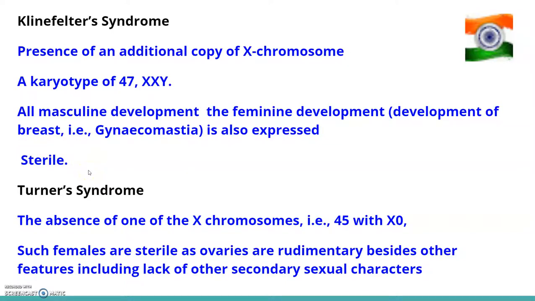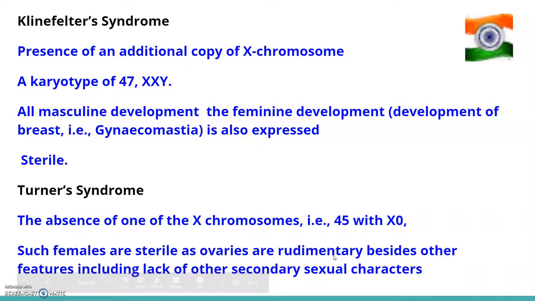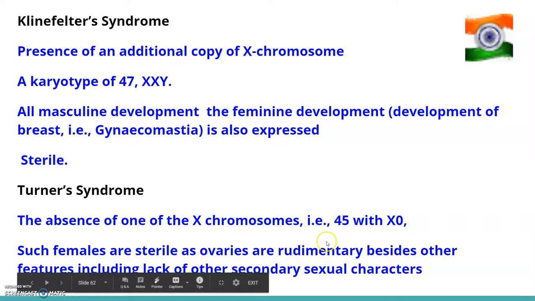Turner syndrome. This is a disorder due to the absence of one of the X chromosomes, that is 45, or XO combination. Such females are sterile as their ovaries are rudimentary, not properly developed. Besides other features, including lack of secondary sexual characters in the females, this Turner syndrome appears.